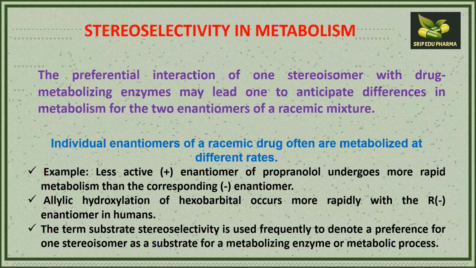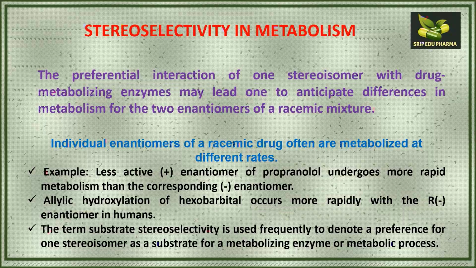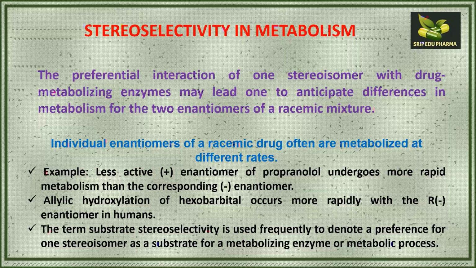So in case of a racemic mixture, out of the two enantiomers, if one has the higher intensity to bind with the enzyme, that respective compound will definitely be metabolized faster than the other.